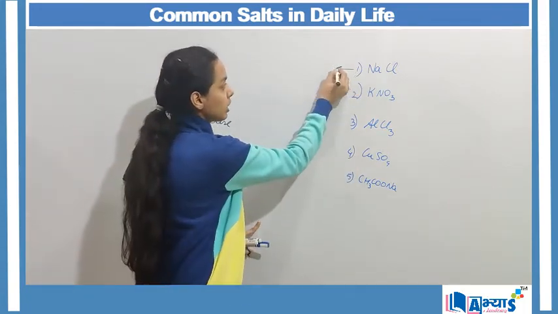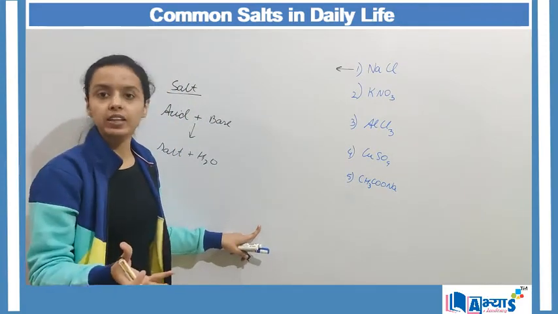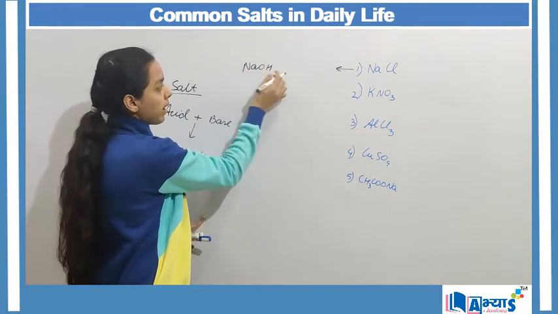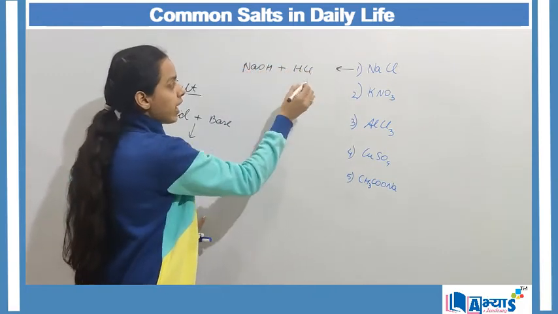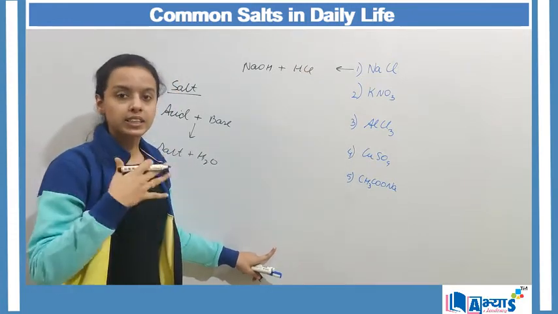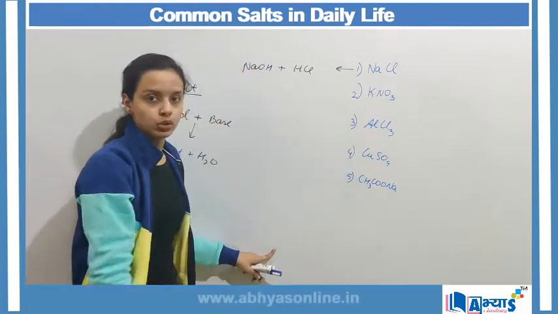In the case of sodium chloride, basically sodium chloride is made from a strong base and a strong acid. That is, we have NaOH, sodium hydroxide, reacting with hydrochloric acid, that is HCl. Both of them are a strong base and a strong acid respectively. Hence, NaCl is known as a neutral salt.